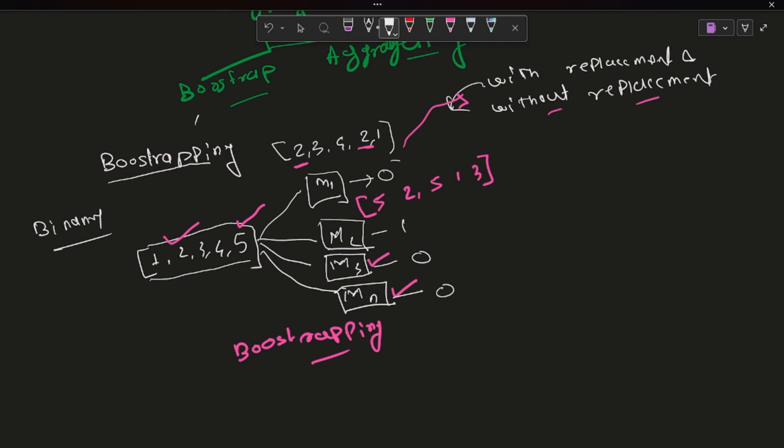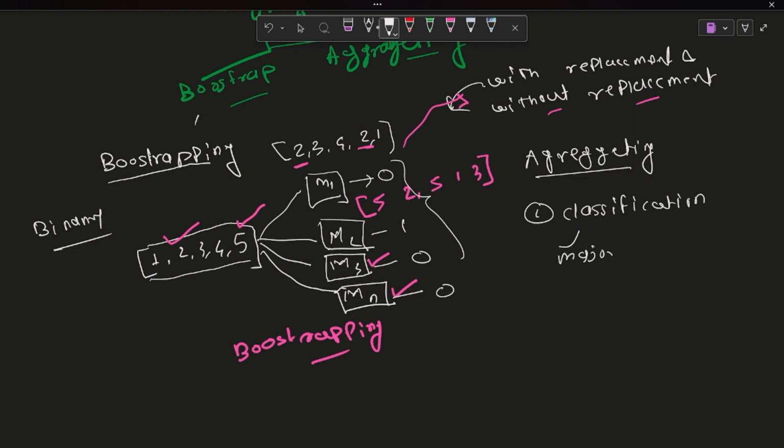For classification, aggregating simply uses majority voting for the final prediction. The majority vote here is 0.